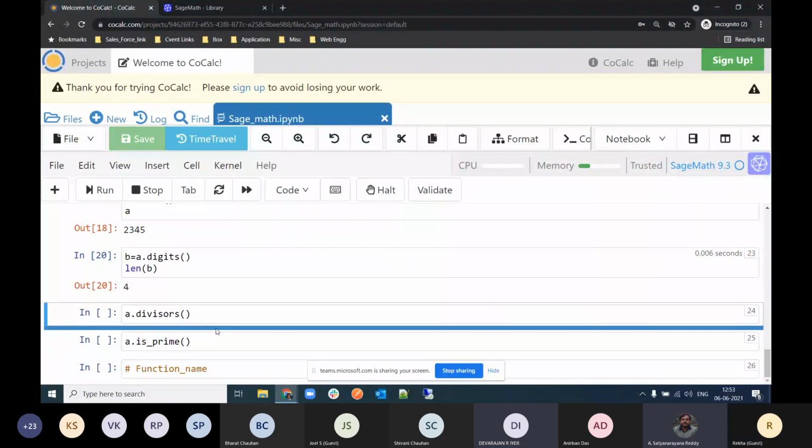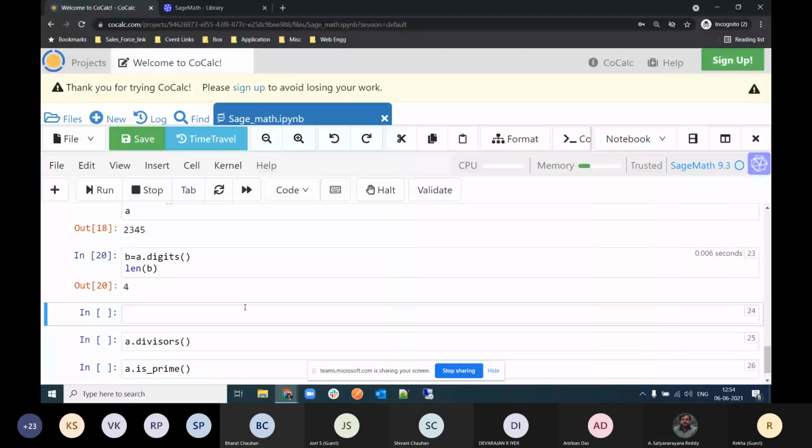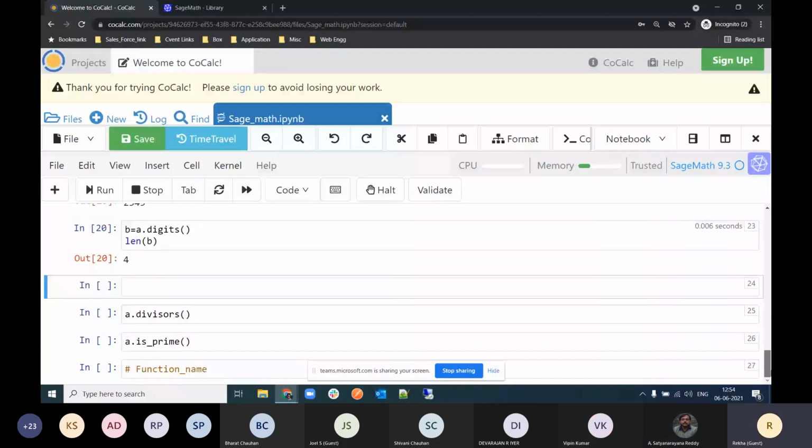So I think I have an idea. We can convert it into a string and find its length. But again, you are using the string. That is the same thing Rekha did actually. B is actually the list of digits. Yes, the list of digits. And after that, I will calculate the length of that list.